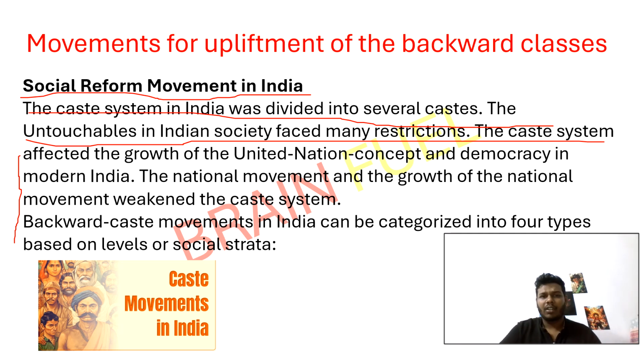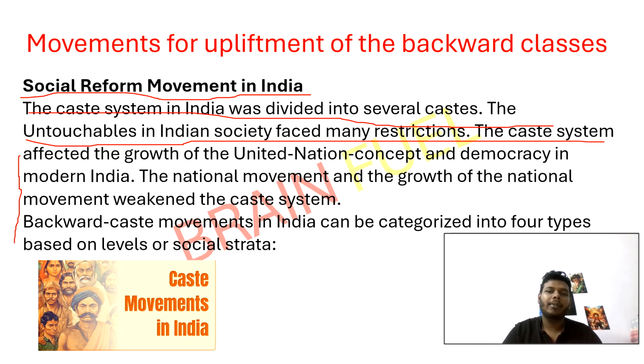So, India's society was traditionally divided into many castes, which were like rigid social groups. At the bottom of the system, there were untouchables, now called Dalits, who faced many restrictions like being denied entry to temples, schools, or even public wells. They couldn't even drink water from public wells.